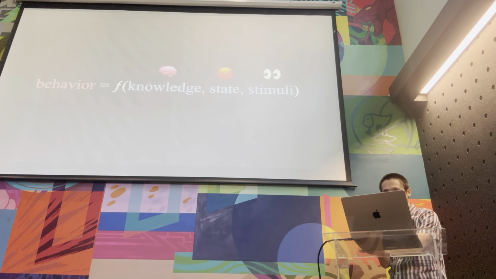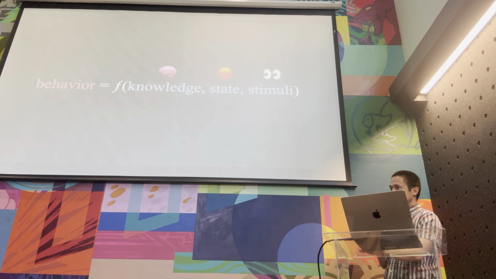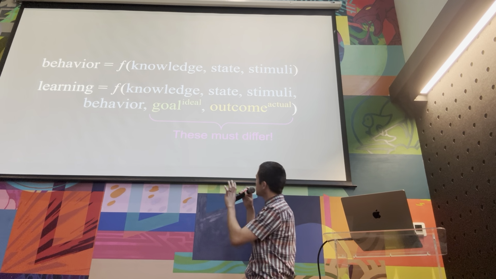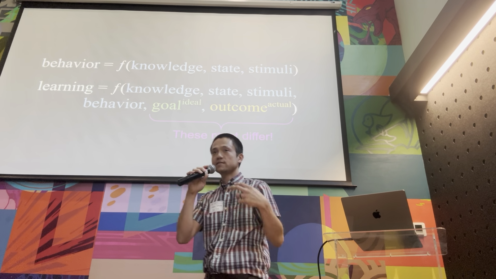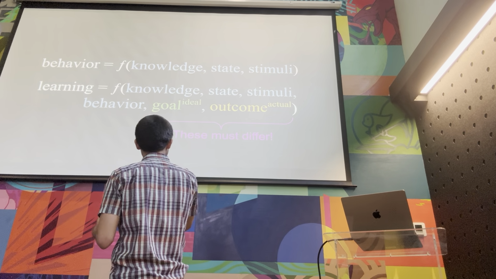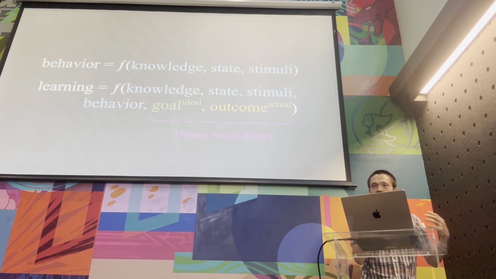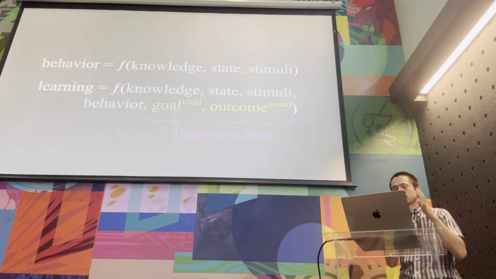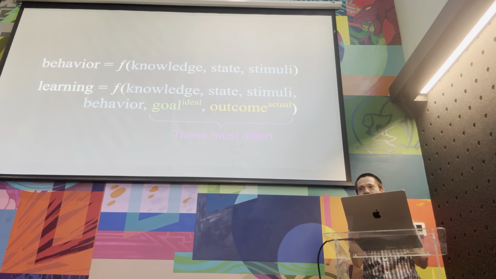So how do we learn? Is that a function? Here's how I think of it: in an instant, we have a behavior based on our knowledge and our state and stimuli. We can observe our own behavior given our knowledge, state, and stimuli, and then, critically, like Tyler was saying, we have to have a goal and an outcome, and have something to compare.